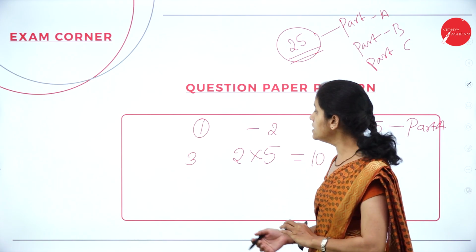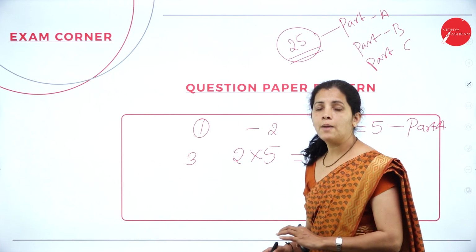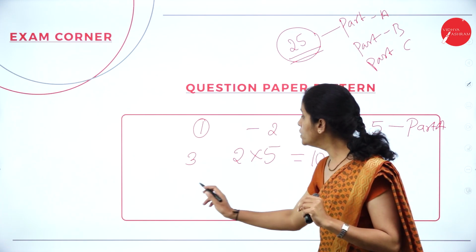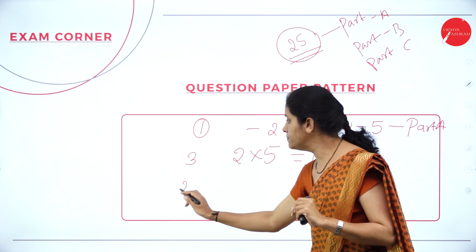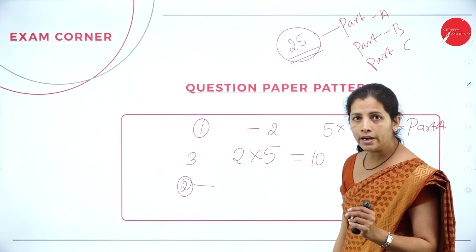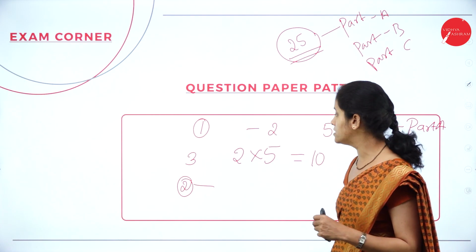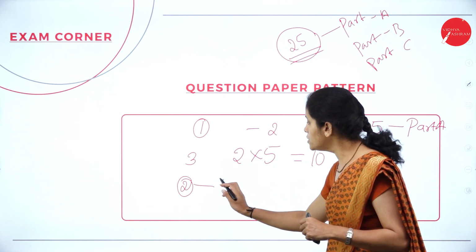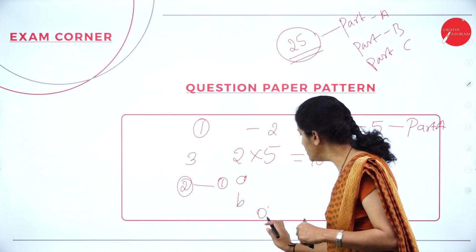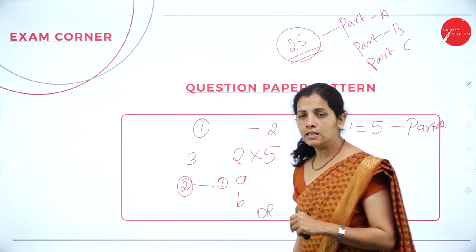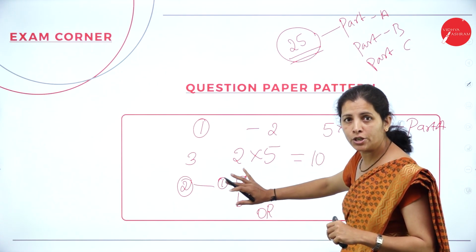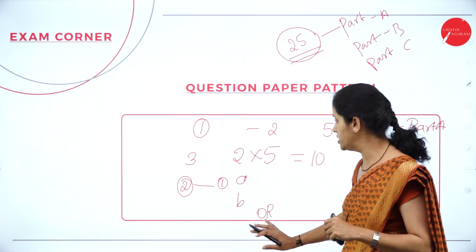Now, if I consider part C, I am going to get 2 full questions. And each question is further divided into 2 parts, A and B. Here I am going to have the option: either I want to answer the first full question or the second full question.